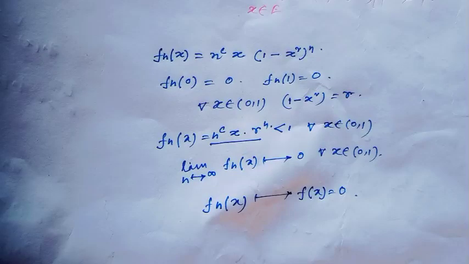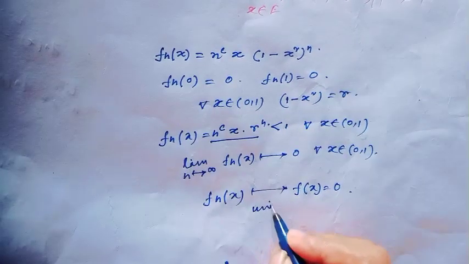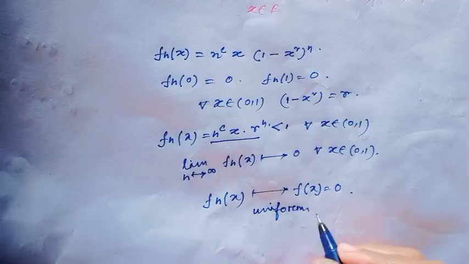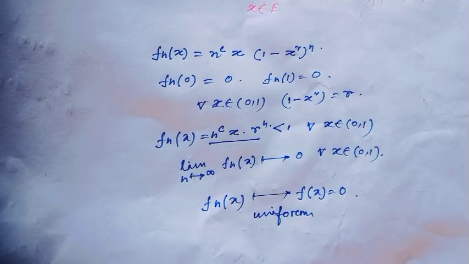Now I will see whether this convergence is uniform. For this, we use the Mn test.